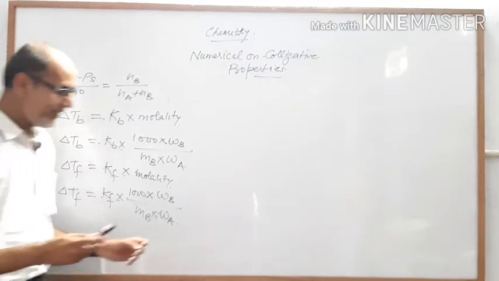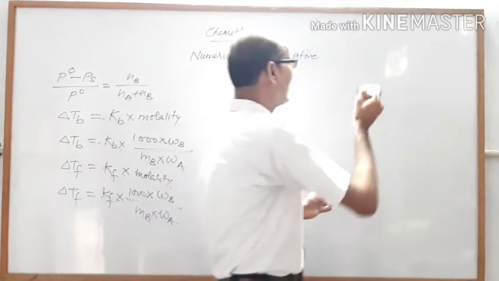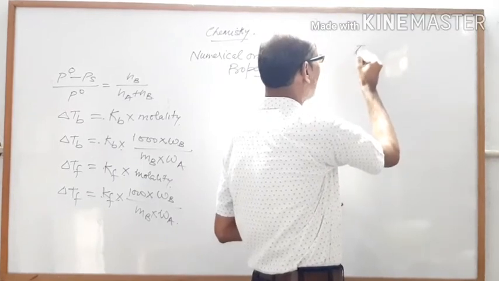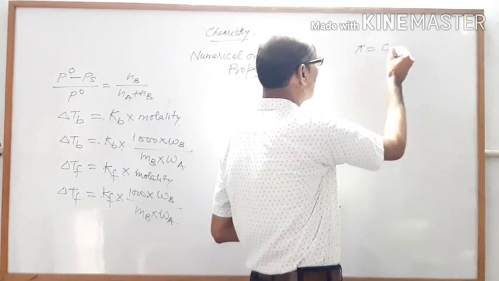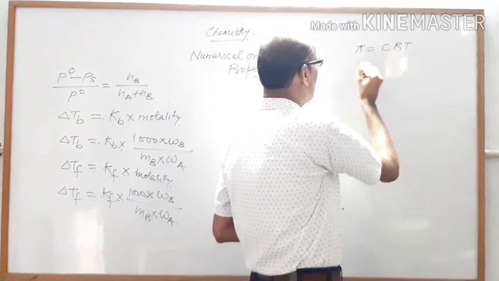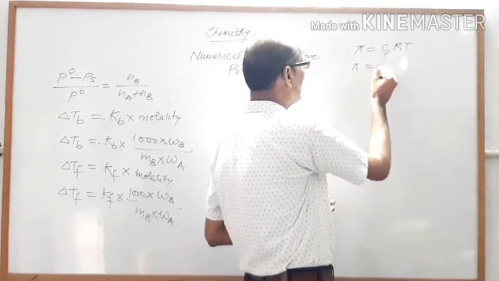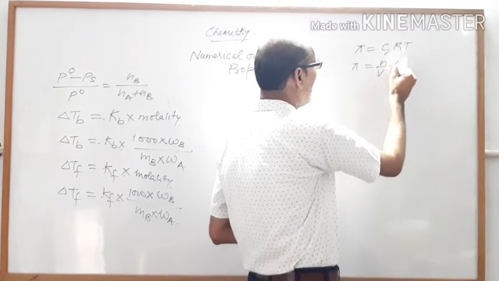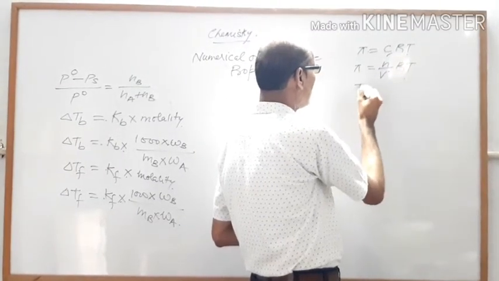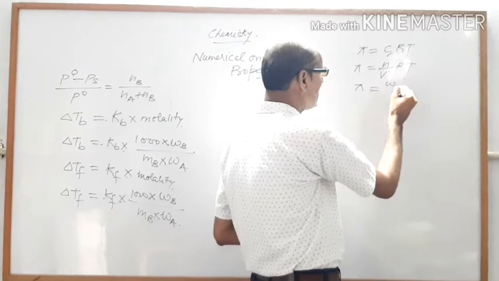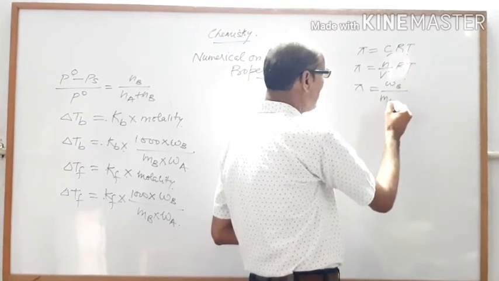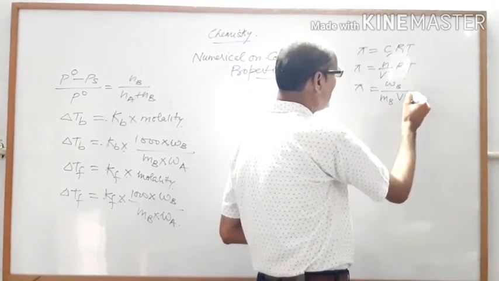Now next one is osmotic pressure. Pi is equal to CRT, where C means concentration, or you can say pi is equal to n upon V RT. Or the third formula, pi is equal to Wb upon Mb V RT.